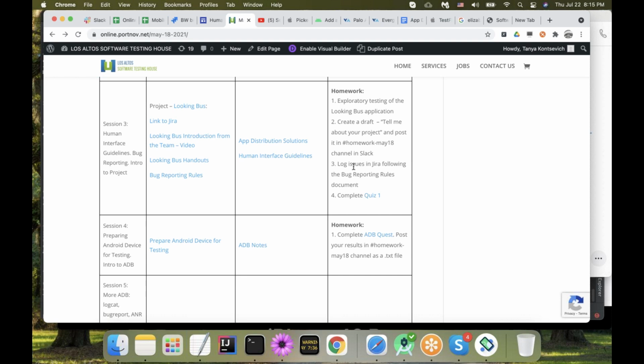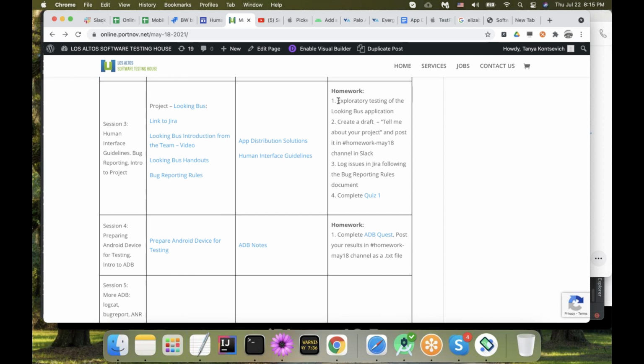Try to figure out your emulator. Feel slightly more relaxed if you also have an Android device, because we are going to start this session with preparing an Android device for testing. Nothing prohibits you, if you have an Android device, from taking a look earlier and enabling developer options in between classes.